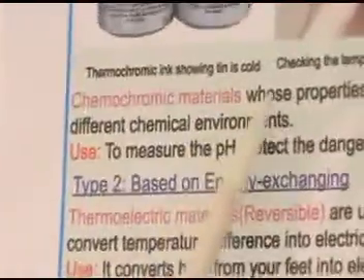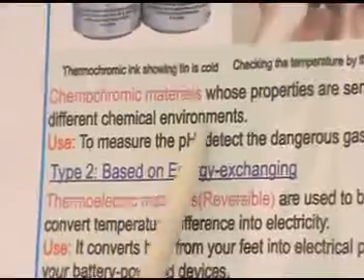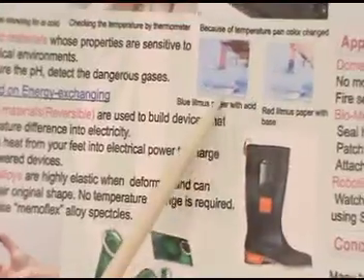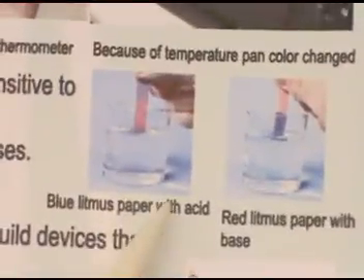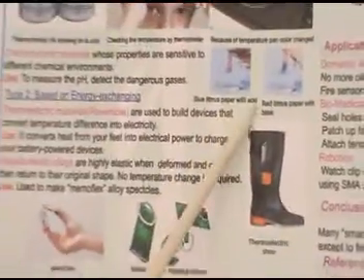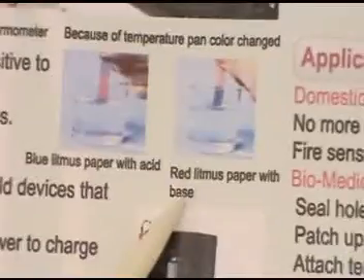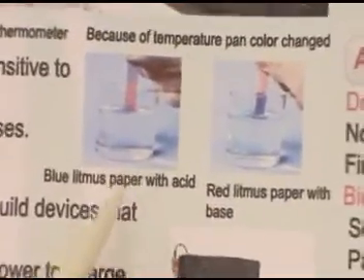Next, coming to the other type of material, chemochromic materials. Chemochromic materials are sensitive and change their color when chemicals are applied. Let us see an example. This is litmus paper. As we all know, litmus paper is a smart material that comes under chemochromic materials. It is used to detect which one is an acid and which one is a base. Normally we can't tell by looking, but by using litmus paper, we can.